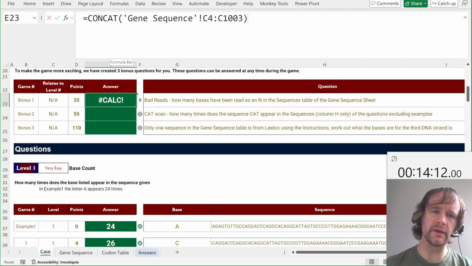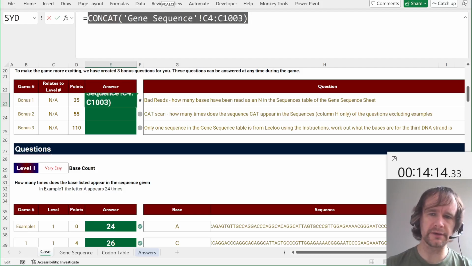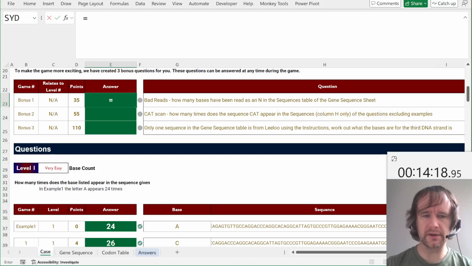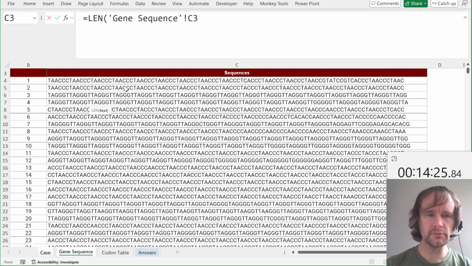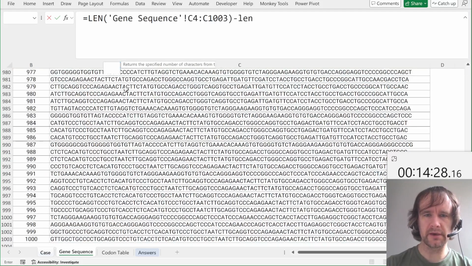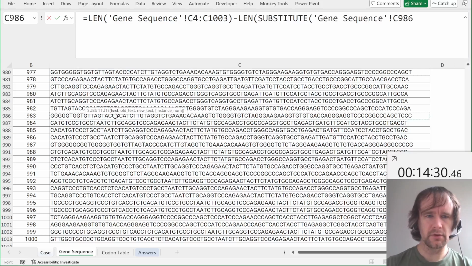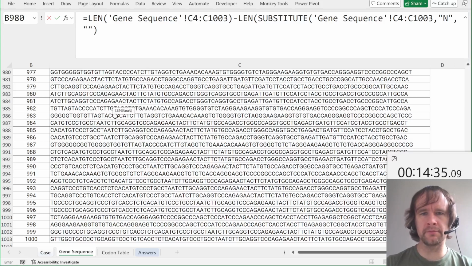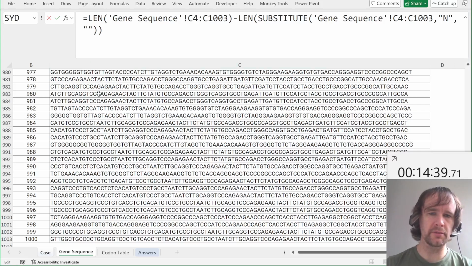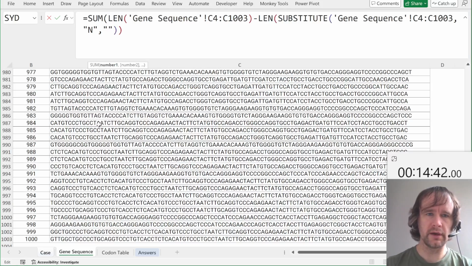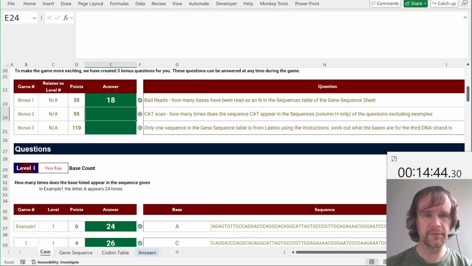Yeah, I think the limit on a calculated string is like 32,768 or something like that, which is fine because, like I said, LEN and SUBSTITUTE behave nicely with arrays. So what we can do is say LEN of all of these things minus LEN of SUBSTITUTE all of these things, N to blank, and close the LEN, and that will give us an array of 1,000 numbers, which is the number of Ns in each one, and then we can sum across all of those.